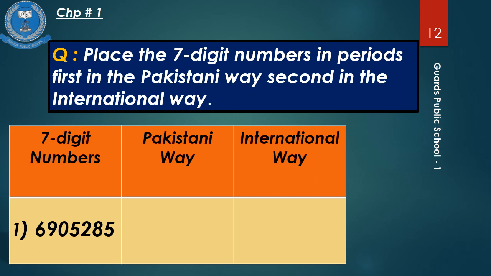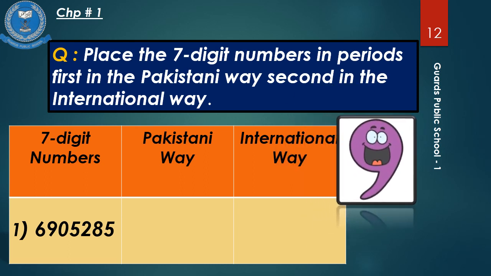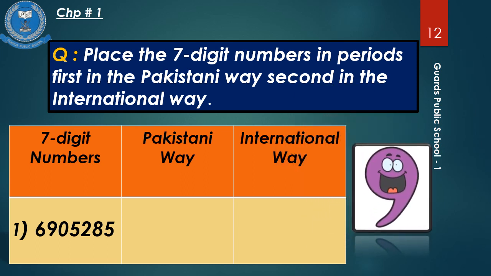We have to change it to the Pakistani way by putting the correct commas according to the Pakistani way. Now recall how many periods are there in Pakistani way? Yes, 3 periods. I will write the 7-digit number first and then put the commas according to the Pakistani periods. I will start from right.